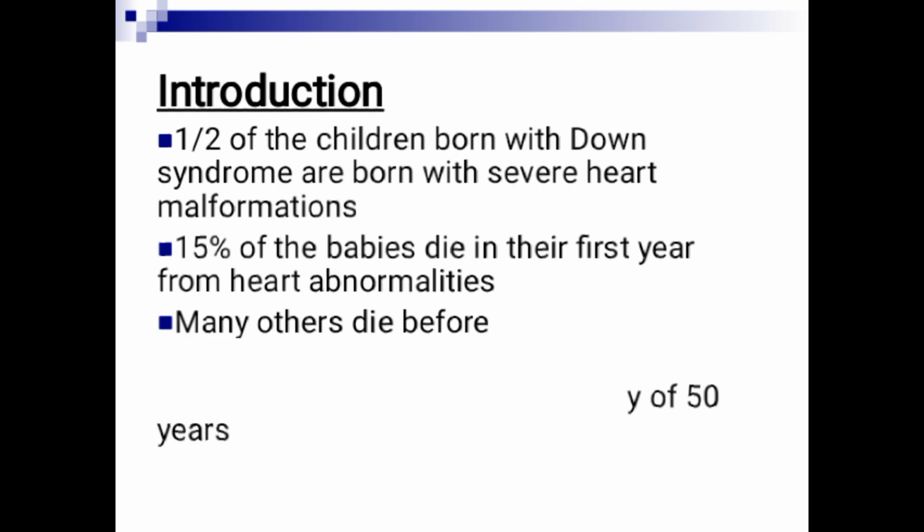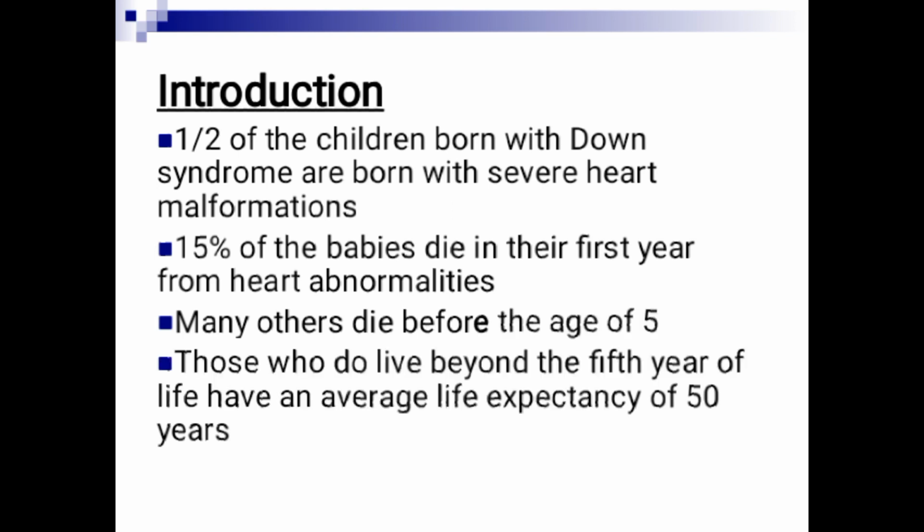About 15% of the babies die in the first year of life, so they don't reach their first year. But those that go beyond their fifth birthday have more tendency to live longer, as long as 50 years or even more.